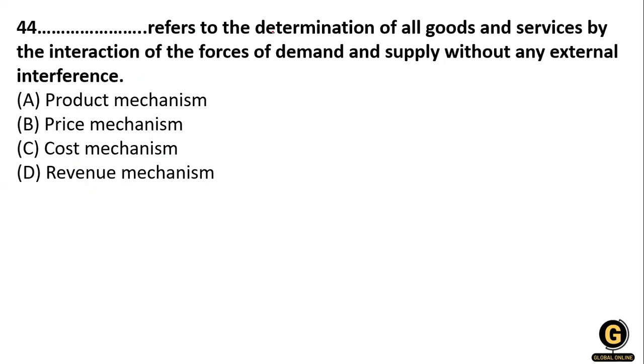So what will be dash refers to the determination of all goods and services by the interaction of the forces of demand and supply without any external interference? Okay, so the price mechanism. Option number B, price mechanism refers to the system where the forces of demand and supply determine the price of the commodity and changes therein. And in this, it is the buyer and the seller who actually determine the price of the commodity.